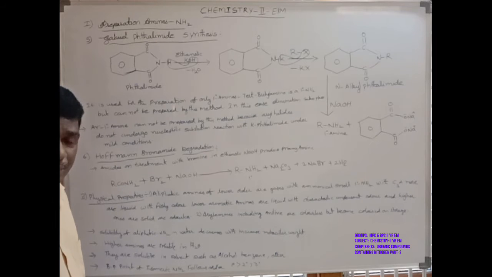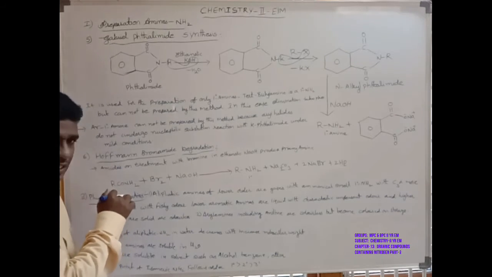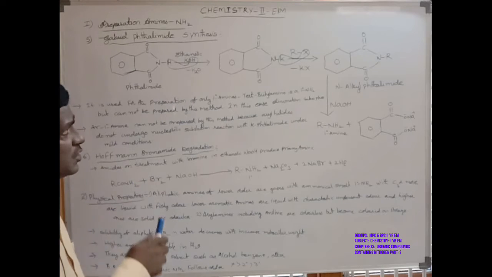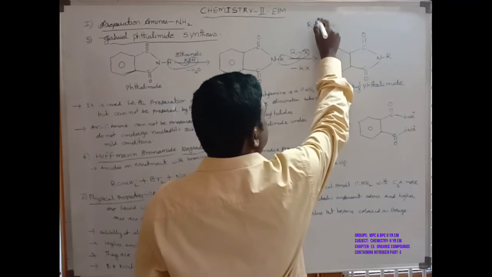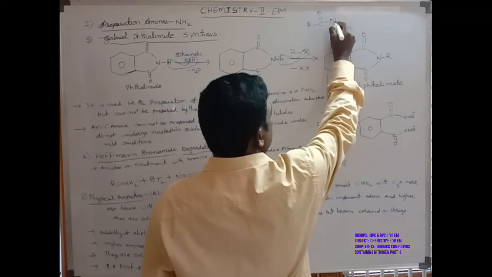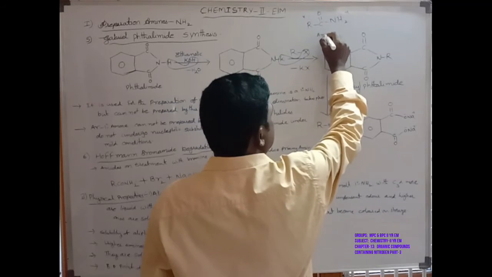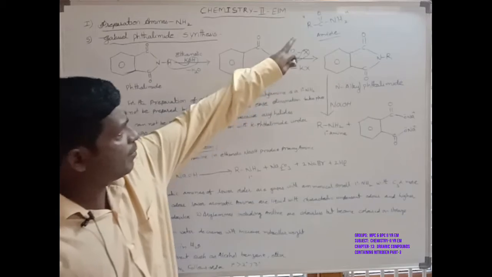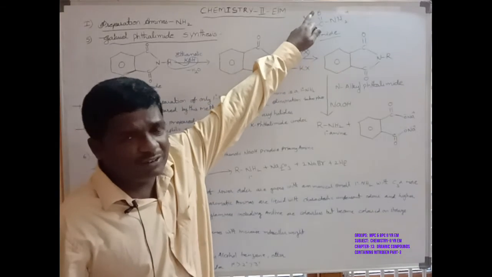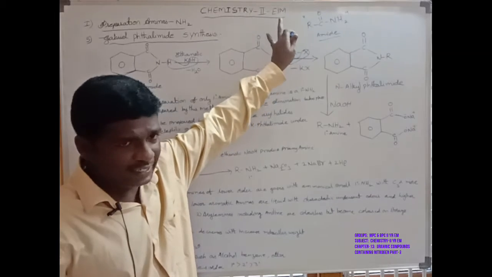What is the Hoffmann bromamide degradation? Amides are RCONH2, that is R bonded with C double bond O and NH2. This functional group is known as an amide.